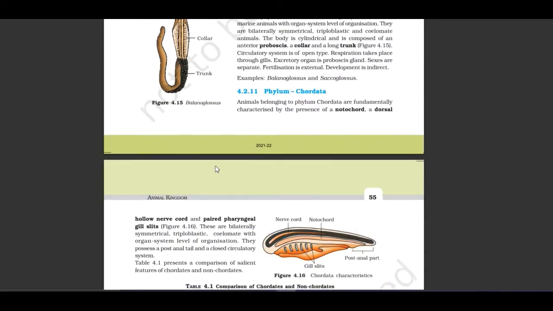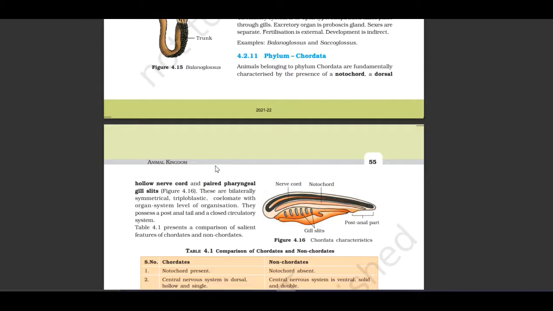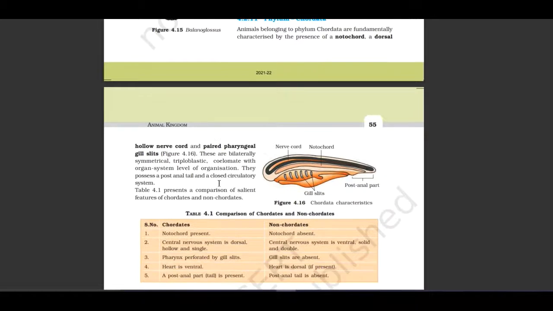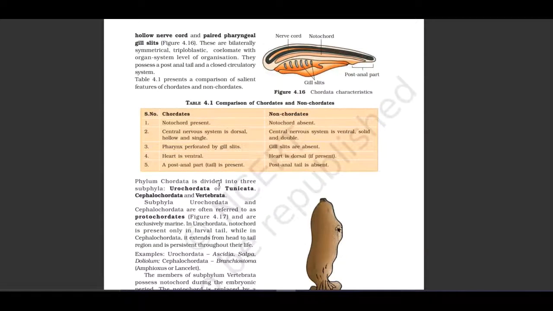Let us see the next phylum, Chordata. Animals belonging to phylum Chordata are fundamentally characterized by the presence of a notochord, a dorsal hollow nerve cord, and pharyngeal gill slits. Figure 4.6. Here they have mentioned a notochord, gill slits, post-anal tail, and nerve cord. You have to remember the sequence in the figure. First is the nerve cord, then notochord, lastly the gill slits. At the end is the post-anal part.